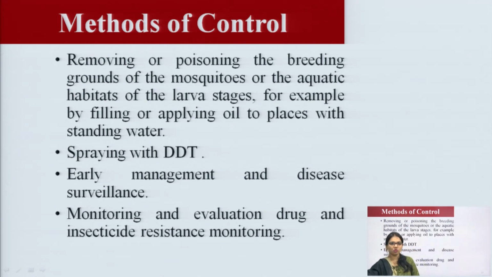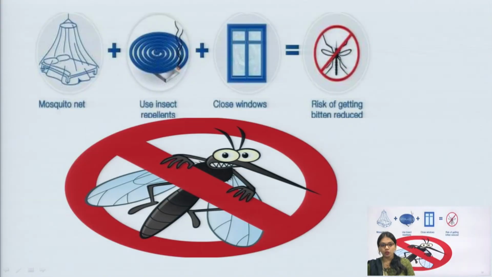Now these are some methods of control: removing or poisoning the breeding grounds of the mosquito, or the aquatic habitats for the larval stage. For example, by filling or applying oil to places with standing water, and spraying with DDT. Early management and decisions should be made on the basis of various surveys, and monitoring and evaluation of drug and insecticide resistance, which means we are controlling by using the mosquito net.